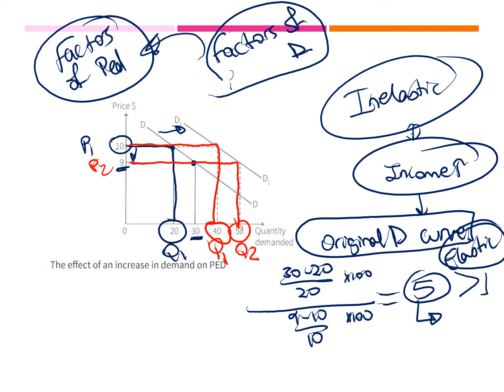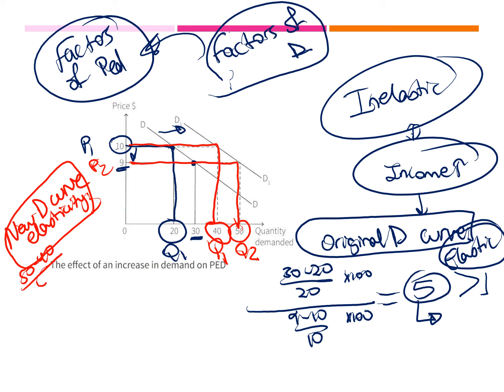Let me solve the new demand curve elasticity. Again, I need to apply the same formula. So it would be 50 minus 40 over 40 times 100, divided by, what is my price? 9 minus 10 over 10 times 100.